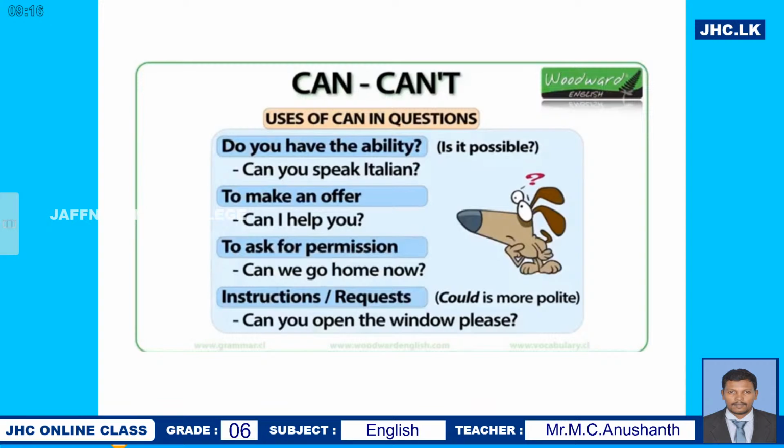Do you have the ability to make an offer? The important point: to make an offer, you use the question form, can I help you? And to ask for permission, you say, can we go home now?